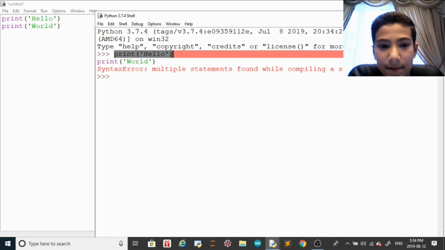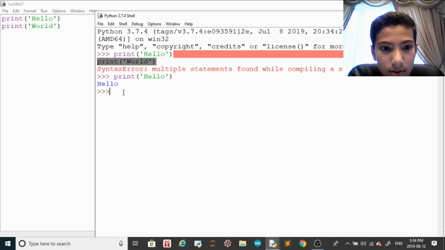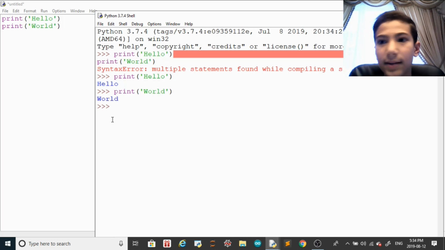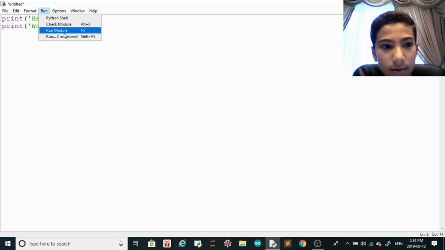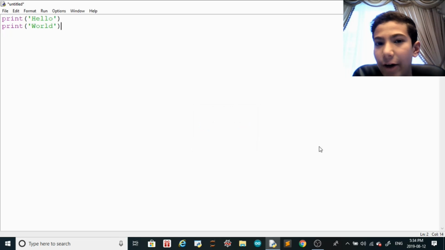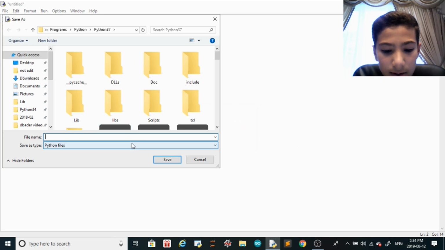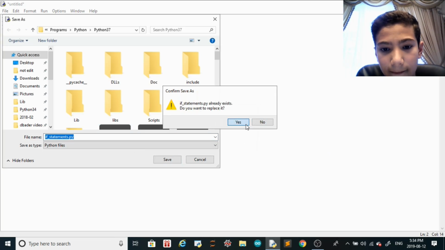So you have to do this basically: take this one, then take the other one and paste it in here. That's what it does, and that's not what we want. I think you have to run it with F5 on Windows. It's Run Module, F5, right here, or you can just click this, but I click F5 most of the time. This one I'm going to call if statements.py. Save that.